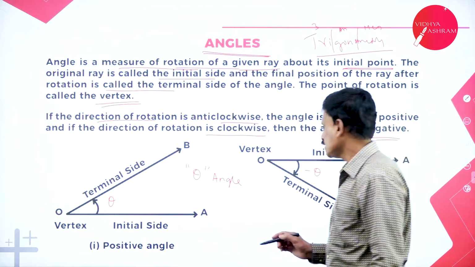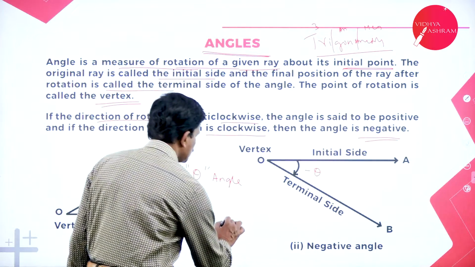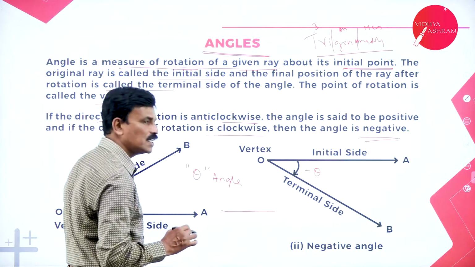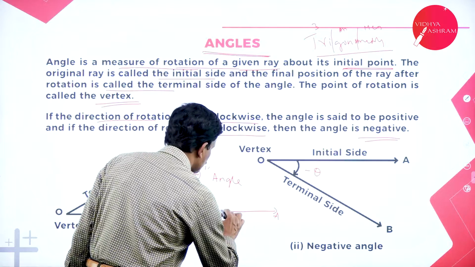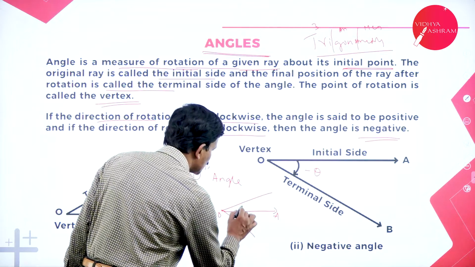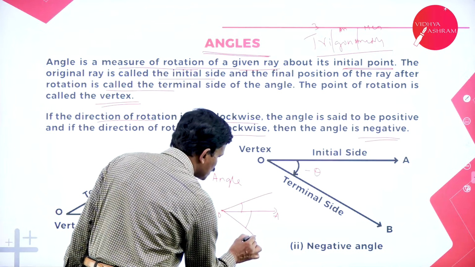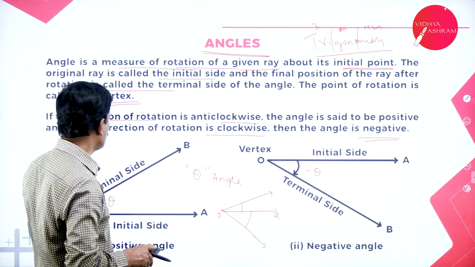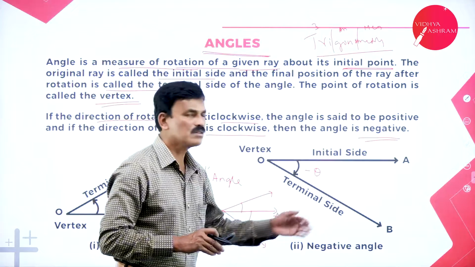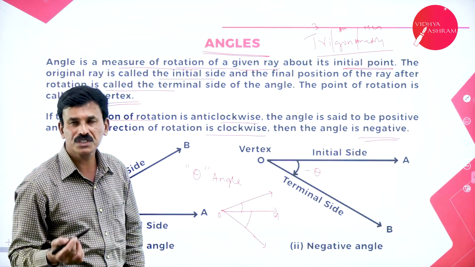That means OA is the initial ray, and if it tilts in any direction, then an angle is said to be generated. This is called an angle, AOB. Okay, now you have an idea.